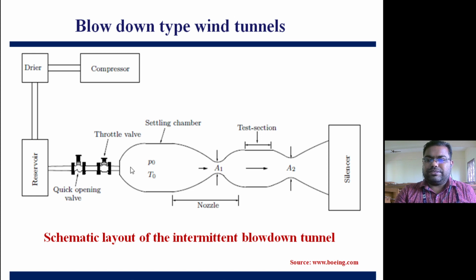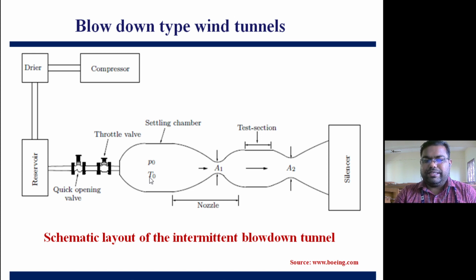One is the quick opening valve, another is the throttle valve. Then this is the settling chamber, where constant pressure and temperature will be maintained. Then this is the throat. At the minimum area, the test section starts, immediately after the divergent section. So this is the convergent section, this is the divergent section. Why do we need a convergent divergent section? To accelerate the flow to supersonic speed. Up to here the flow will be subsonic.